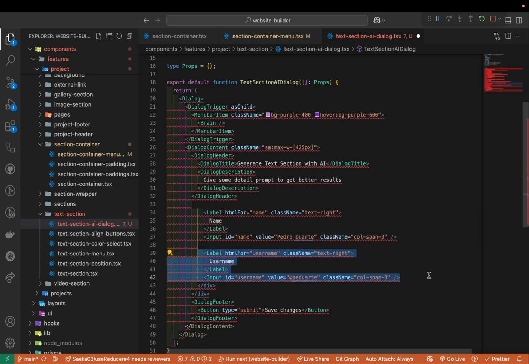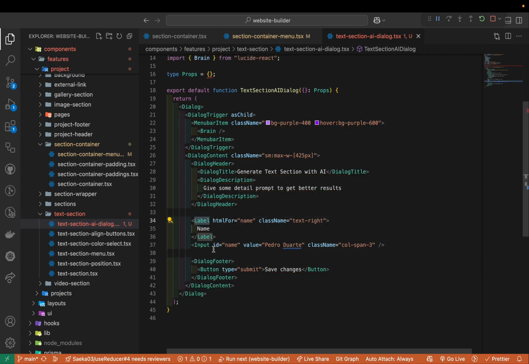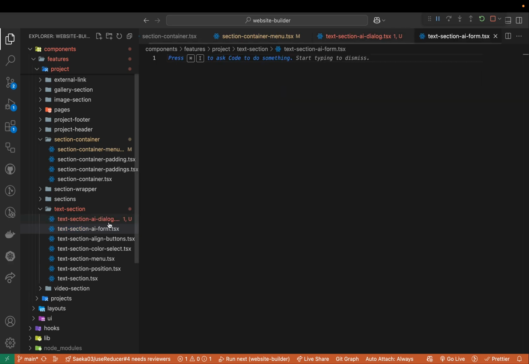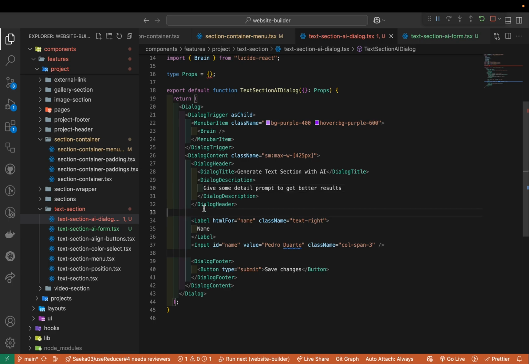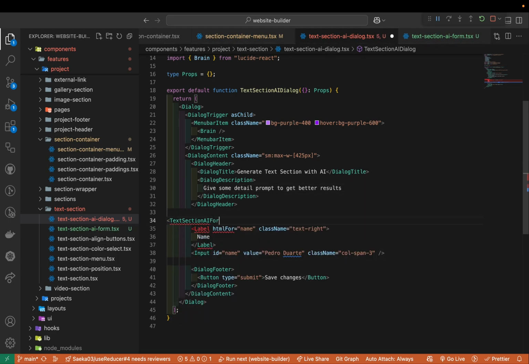We only need one label, and then we don't need it. Yeah, so we only need one label and then input, right? And then at the same time we need to have a form, right? You know what, let's create one more here. So I'm gonna say text section AI form. Yeah, we may need to change the folder structure, but let's see, right? So here I'm gonna just say the text section AI form, okay?